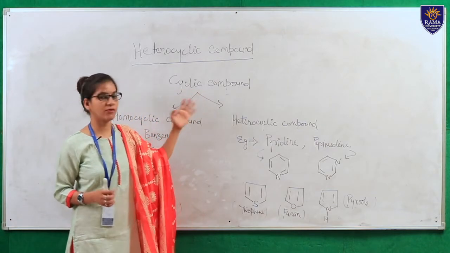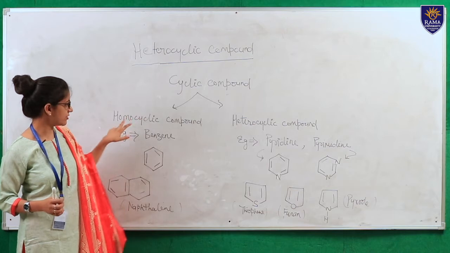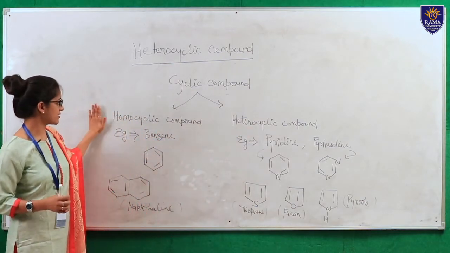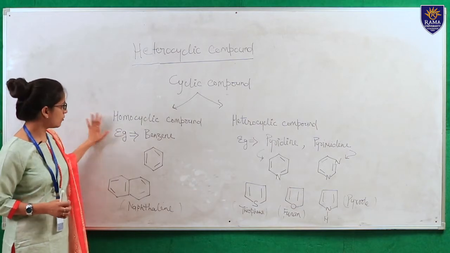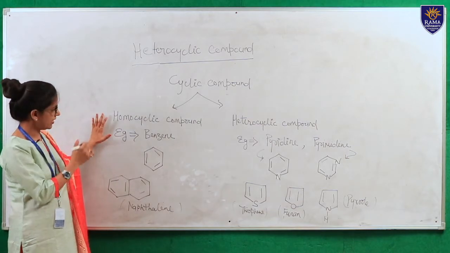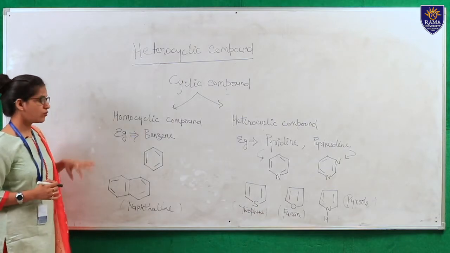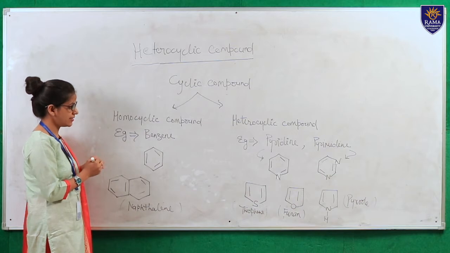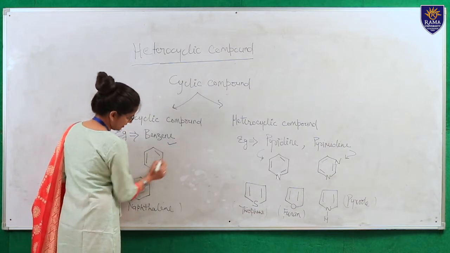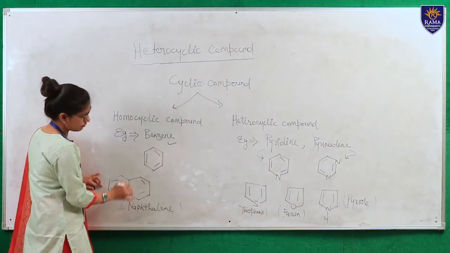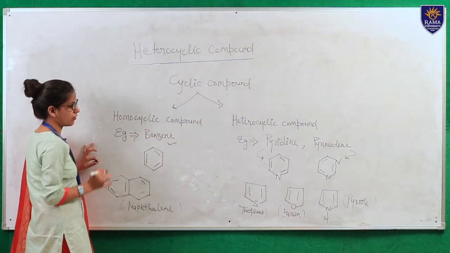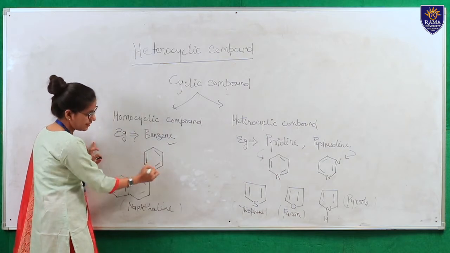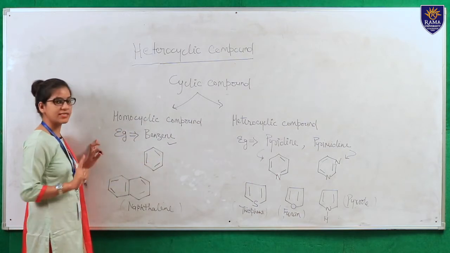Now cyclic compounds are further divided into two parts. One is homocyclic and another one is heterocyclic compound. Firstly we'll discuss the homocyclic compound. Homocyclic compounds are those compounds in which only one kind of atom, the hydrocarbon atom, is attached to the cyclic ring. For example, this is benzene and this is naphthalene. These both are examples of homocyclic compounds because only hydrocarbon atoms are present in the ring.